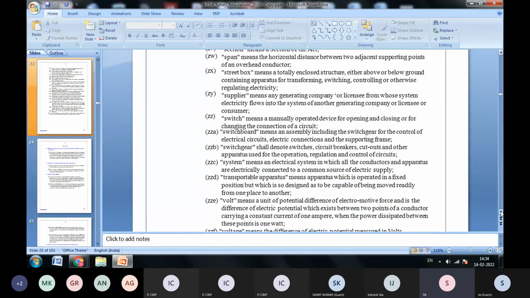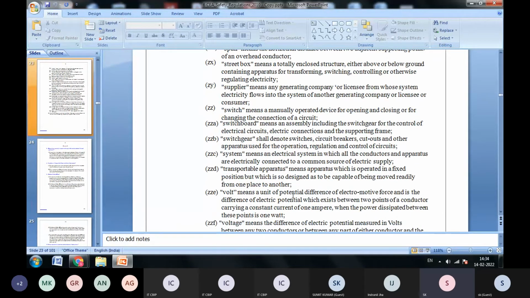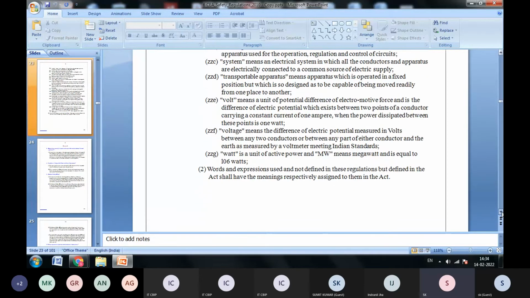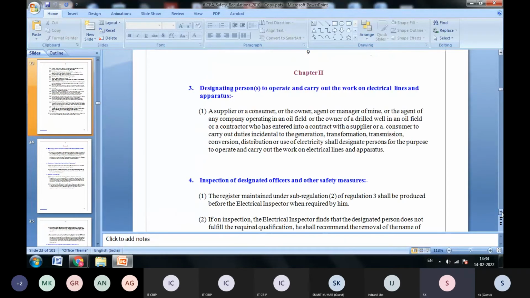These are switchboard. Volt means the unit of potential difference or electromotive force, and is the difference of electrical potential which exists between 2 points of a conductor. Like this, you can see volt and voltage, what is the difference. And what is wattage? Everything is mentioned in there.